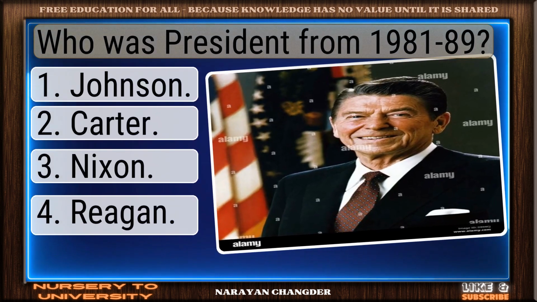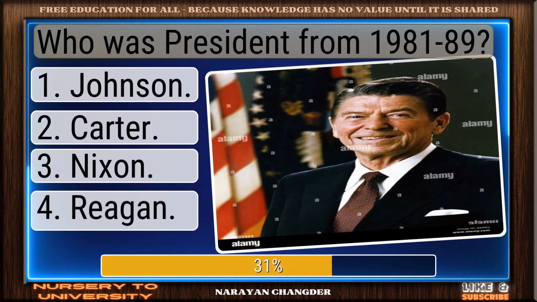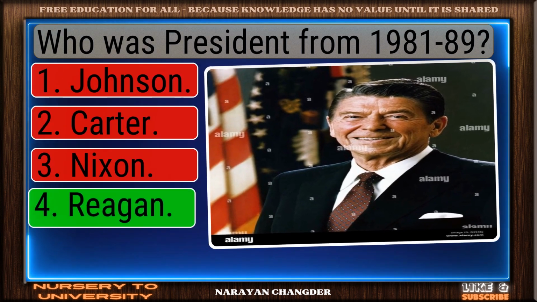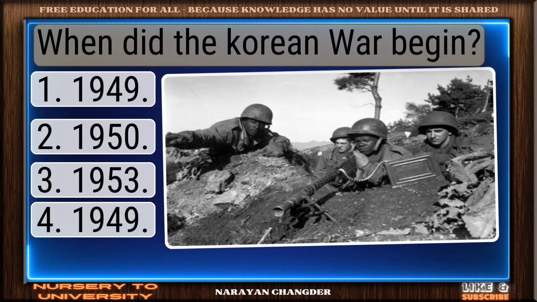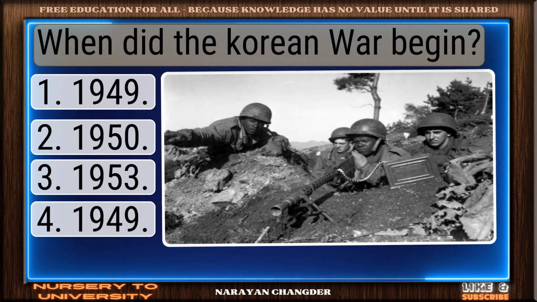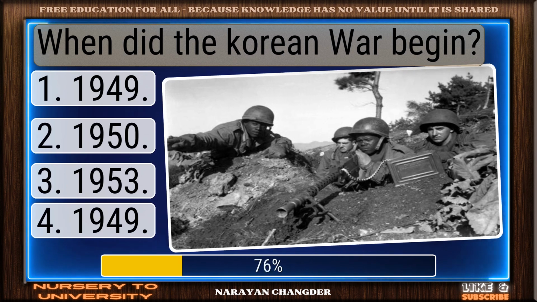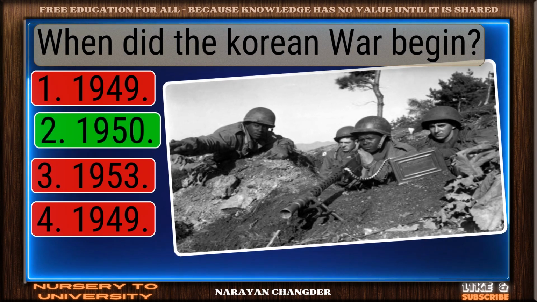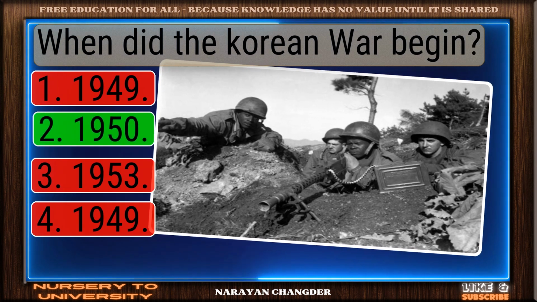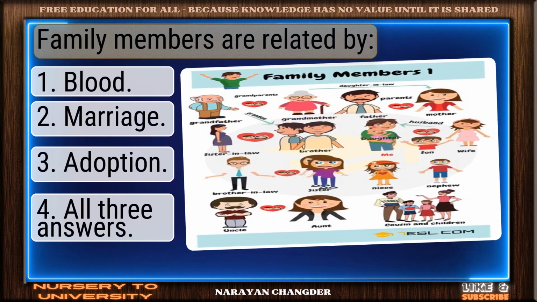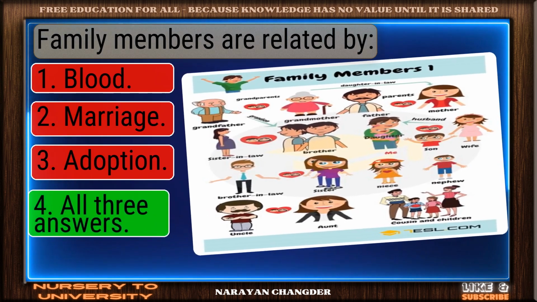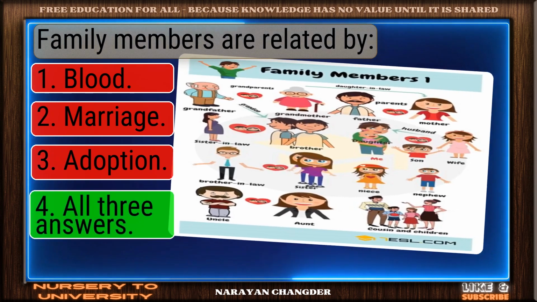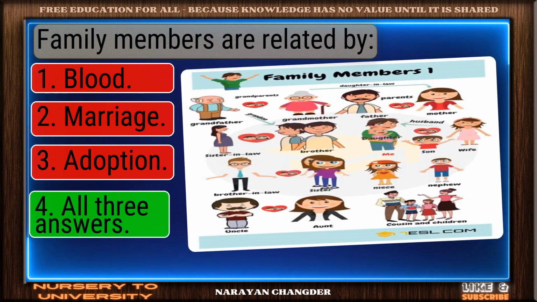Who was president from 1981-89? Well done. Reagan is the right choice. When did the Korean War begin? You chose 1950, and it is correct. Family members are related by... Exactly. All three answers make sense, and it is the right choice.